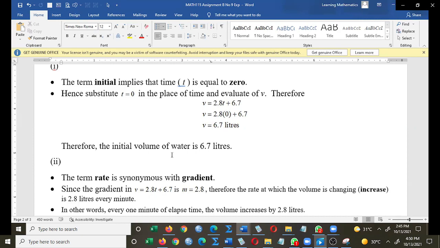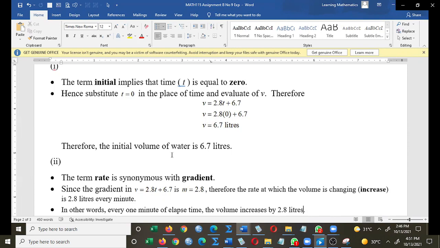Yes or no? Yes. Right, we worked it out. So when everything started, the tank had 6.7 liters of water. Then probably a hose comes and starts to pour water in it, and the volume is increasing, isn't that so? At what rate? 2.8 liters. Just 2.8? A rate is not one number. At what rate? At 2.8 liters every minute.